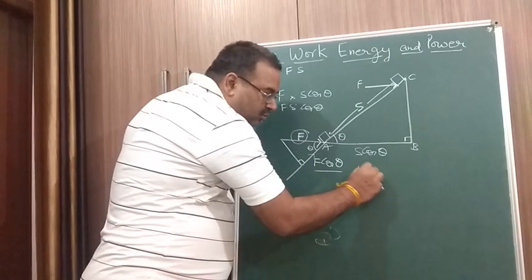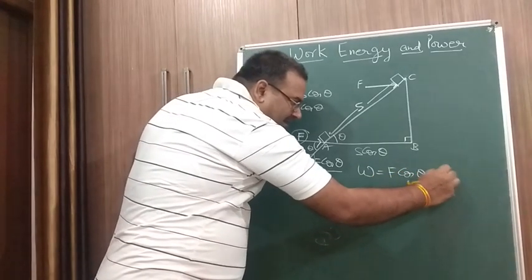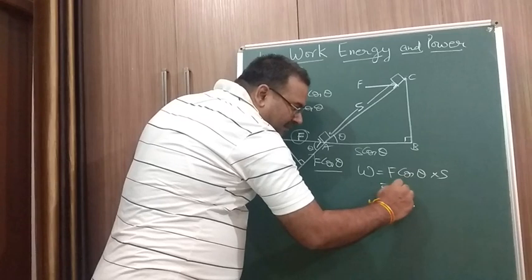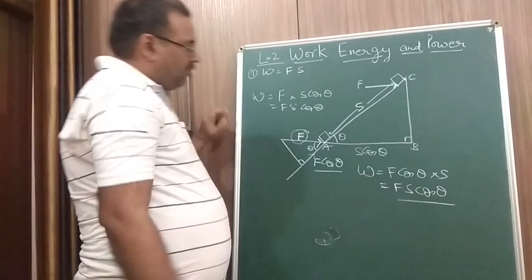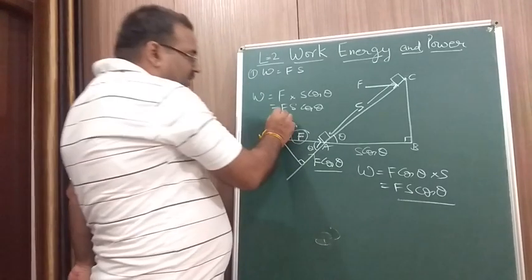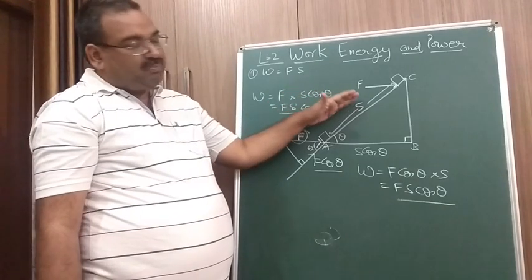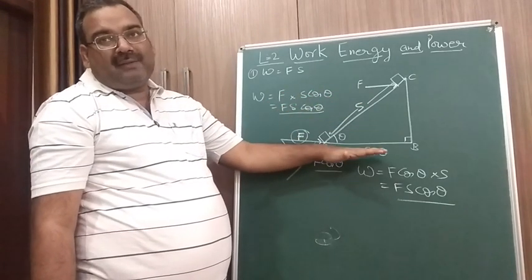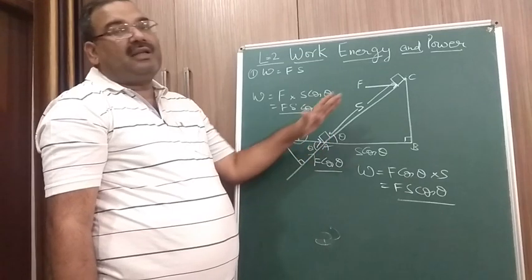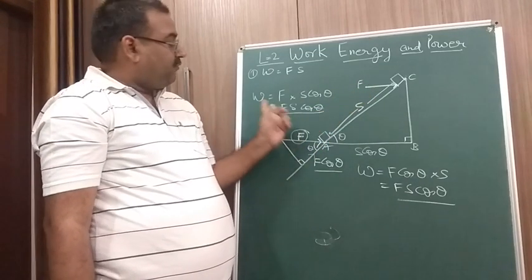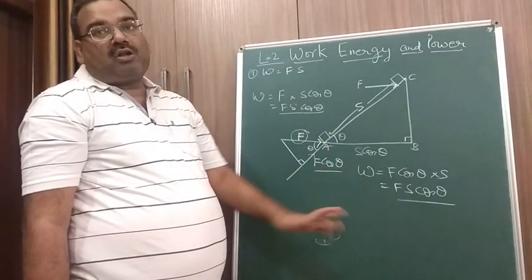Work done is equal to F cos theta into S. It is again F S cos theta. Is it clear? Now, there are two conditions here. In the first condition, we have taken the displacement in the direction of the force applied. In the second condition, we have taken the component of the force in the direction of the displacement. But for the work, we are getting the same formula, W equal to Fs cos theta.